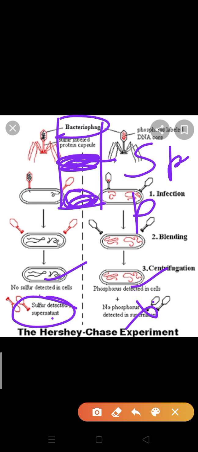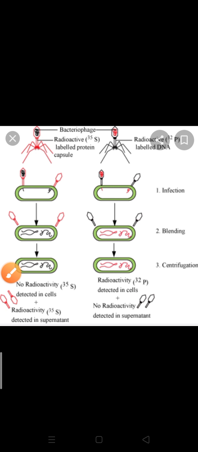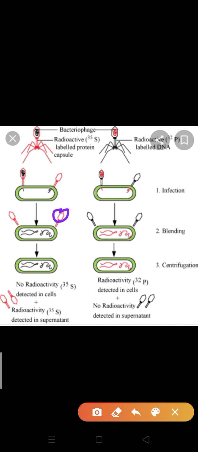By this we can understand the experiment. As no radioactive 35S is detected in the bacterial cell, it confirms that protein is not the genetic material. Sulfur is not present in the cell. So it proves that sulfur is present in the protein coat, and through protein we can't inherit information from one generation to another.